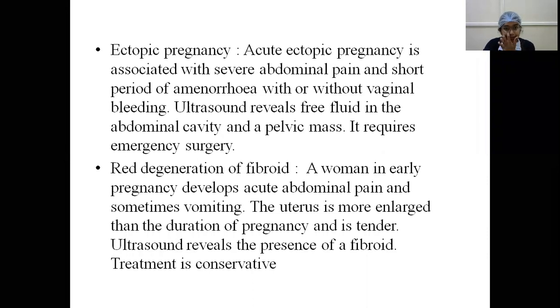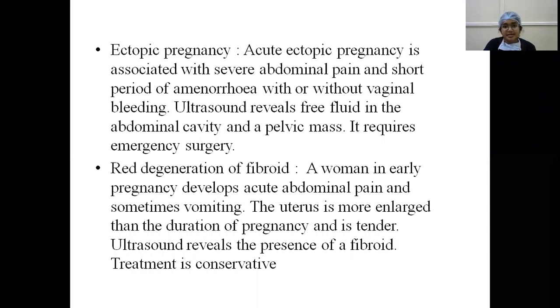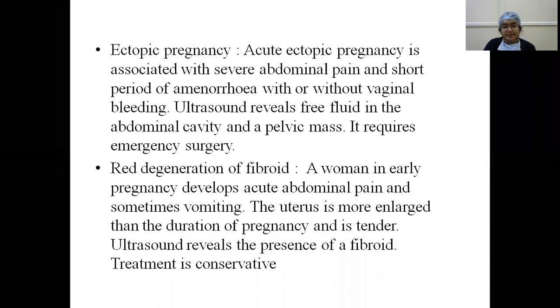And in ectopic pregnancy, acute ectopic pregnancy is associated with severe abdominal pain and short period of amenorrhea with or without vaginal bleeding. Ultrasound reveals free fluid in the abdominal cavity and the pelvic mass, and it requires an emergency surgery. Red degeneration of the fibroid.